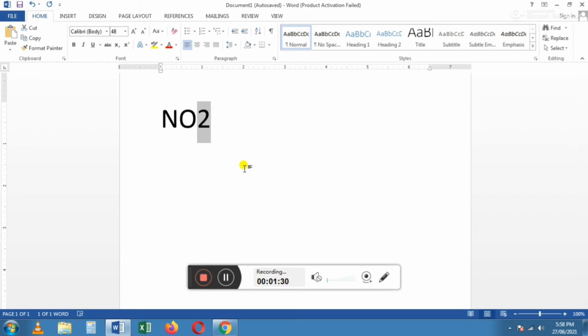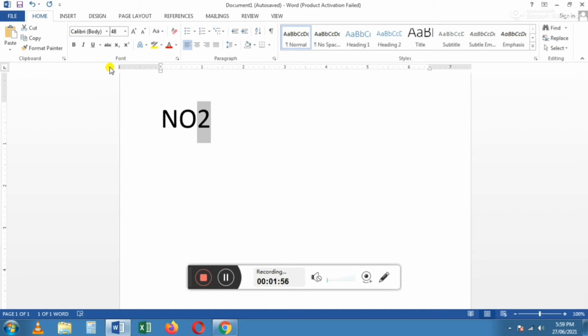For that, you have to select the text. So I am going to select the number 2 and then go to the Home tab. In the font group, already I told, this is the font group, click on the subscript.